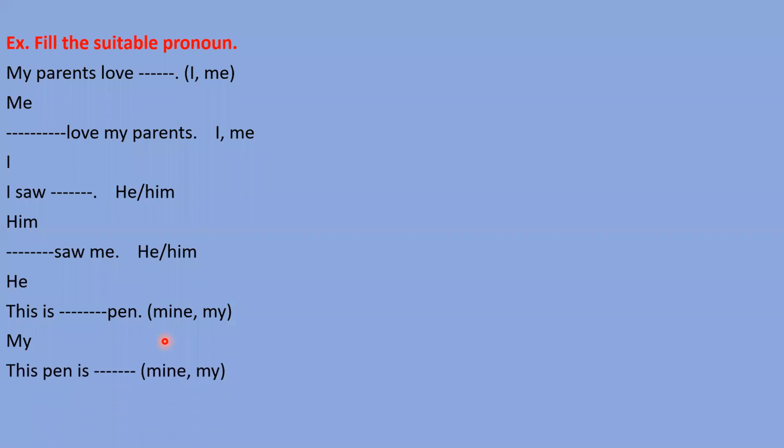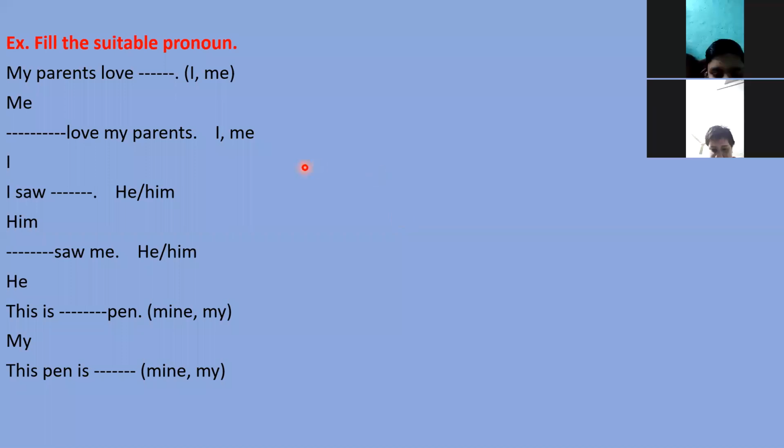Remember this point. Next: this pen is mine or my? Which word will we mention? Who will let me know? Divyansh, Rana, please tell me. Divyansh. Yes, sir. Which word will come here? Mine. Can you tell me why not my? Sir, I don't know that.